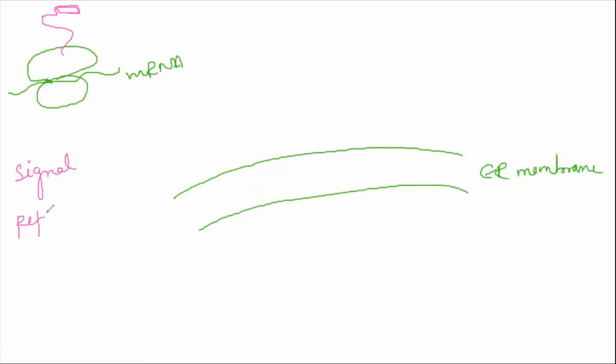Now, this signal peptide will give the signal whether to be processed inside the ER further or not. This signal peptide gets recognized by the SRP. What is SRP? It is the signal recognition particle.